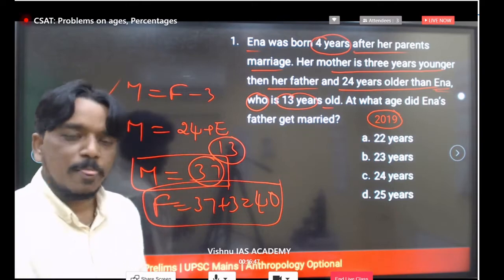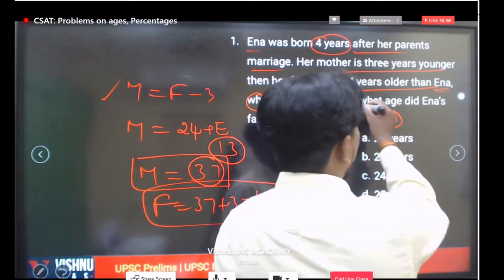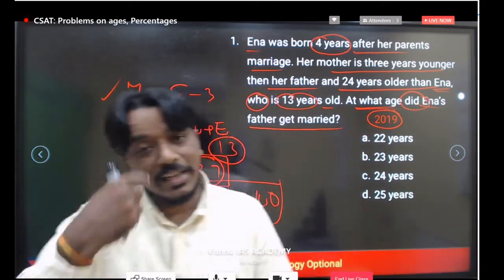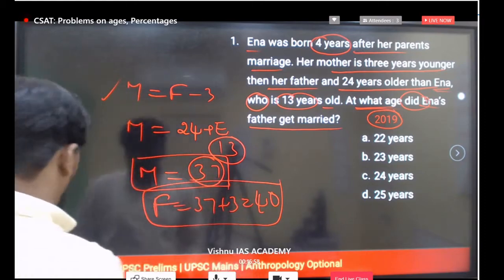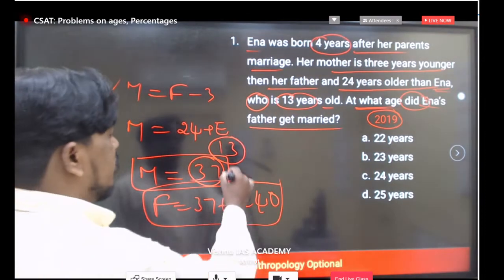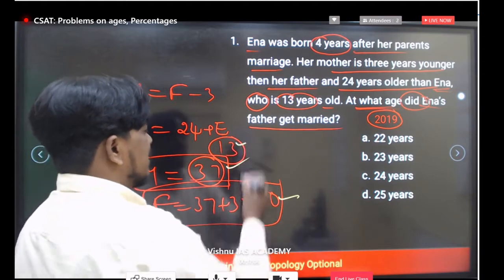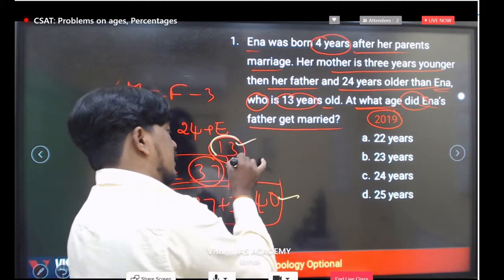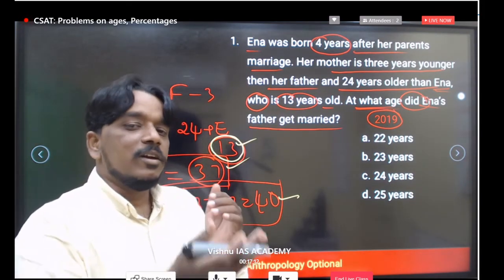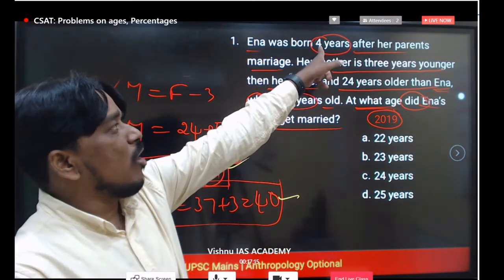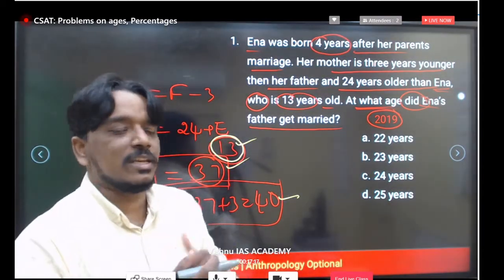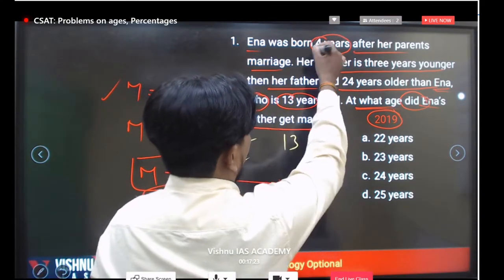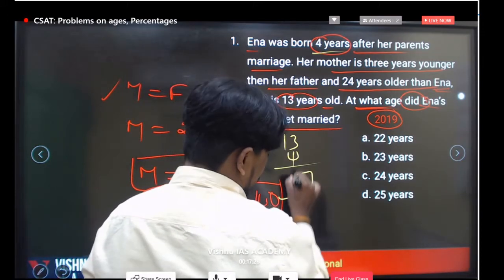We calculated everything. But what is the question we'll focus on? At what age did Ina's father get married? We know another clue in the same question. We know the mother's age, father's age, as well as child Ina's age. Present Ina age is 13 years, and after marriage, after 4 years, Ina was born. Definitely 13 plus 4 years, 17 years.